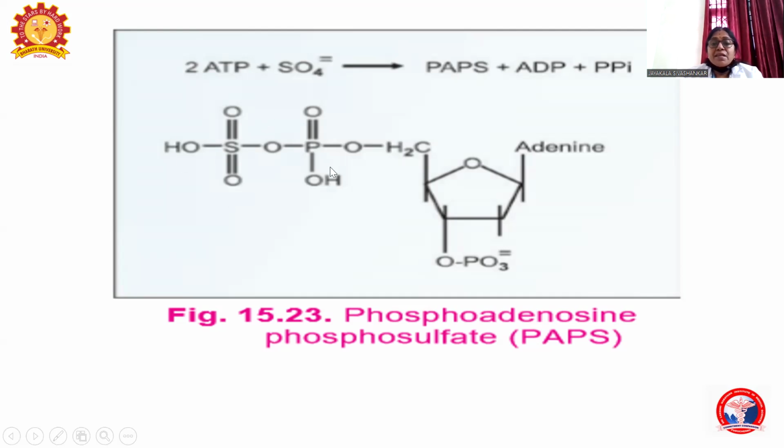See, this sulfate is attached to the ribose 5-phosphate of ATP. This is the nitrogenous base adenine present in the ATP, adenosine triphosphate. Along with that, the sulfate group is attached, forming the phosphoadenosine phosphosulfate, which is the active sulfate.